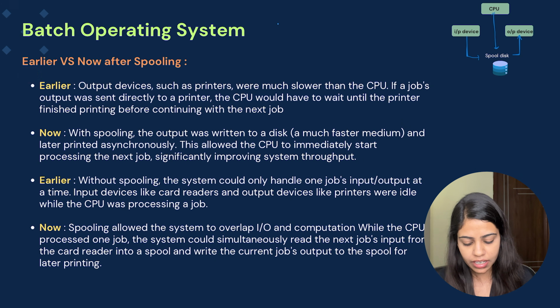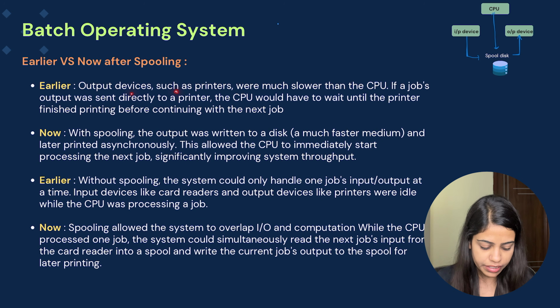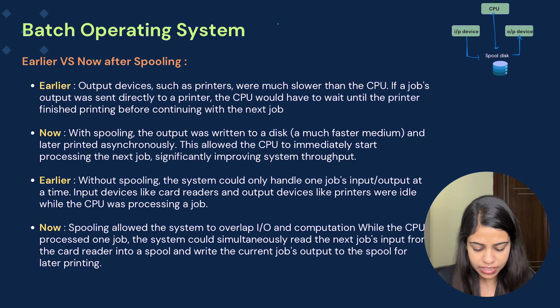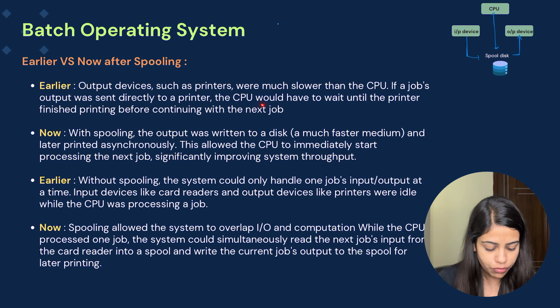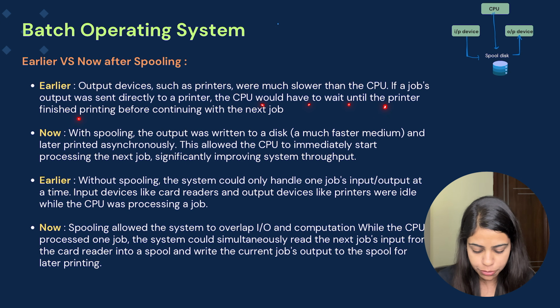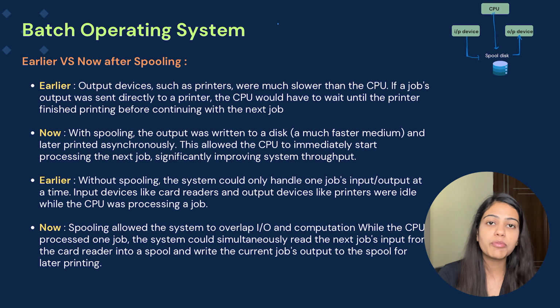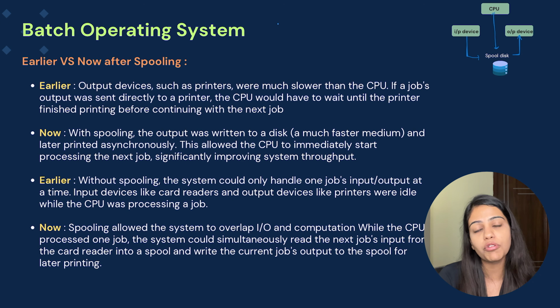Now let's see what it was like earlier versus now after spooling. Earlier, output devices such as printers were much slower than the CPU, basically an output-CPU mismatch. If a job's output was sent directly to a printer, the CPU would have to wait until the printer finished printing before continuing with the next job. So the CPU needs to wait to process the next job, because right now the printer is already occupied. But now it goes into the spool disk, so the CPU doesn't need to wait.